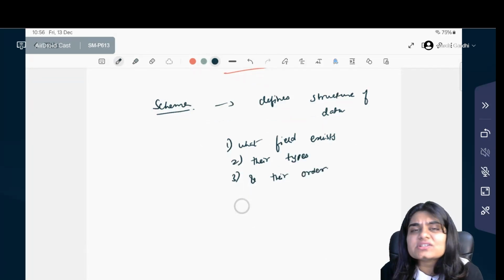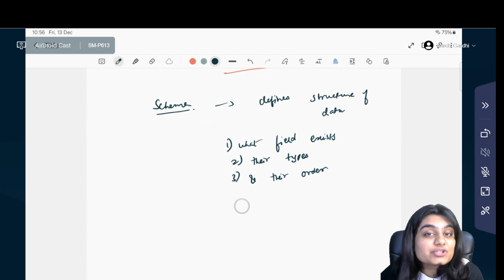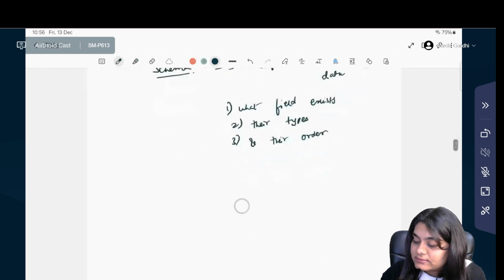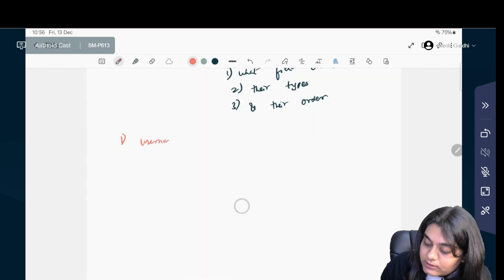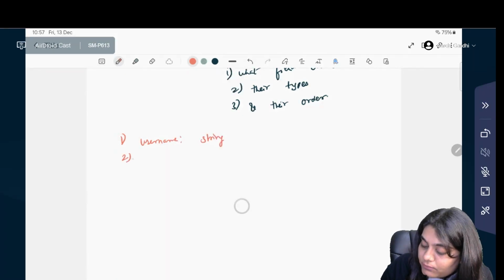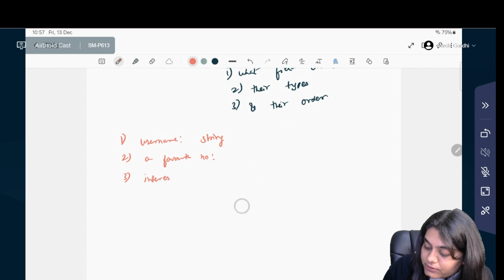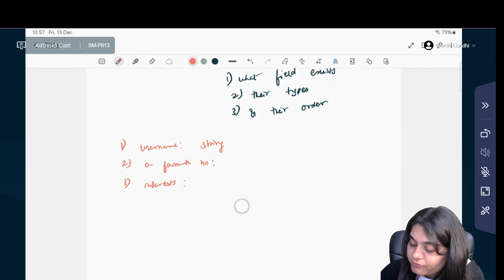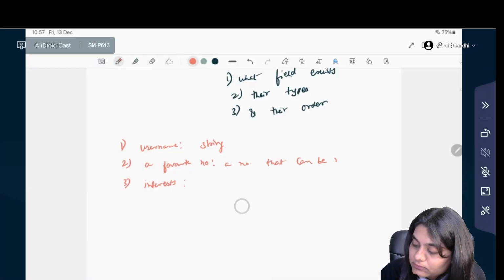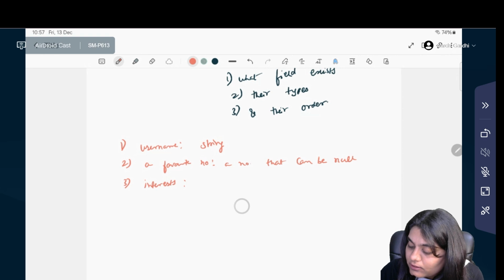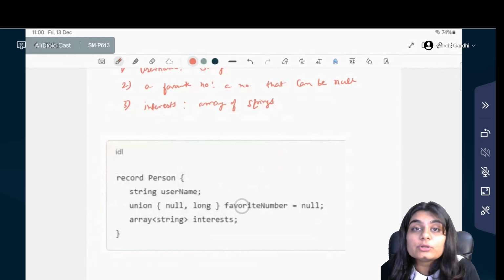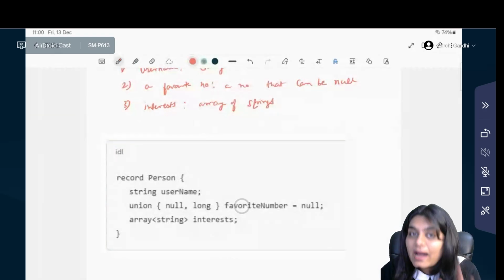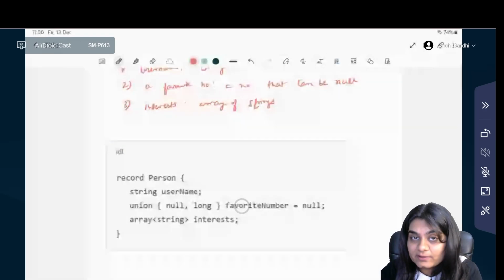For example, imagine that you are creating a profile on a social media app. The schema might look something like this. It will have username as string. It will have a favorite number, and third it will have interest. So username is string, favorite number is a number that can be null, and interest can be an array of strings. So here is how the schema would look in Avro's IDL, interface definition language.